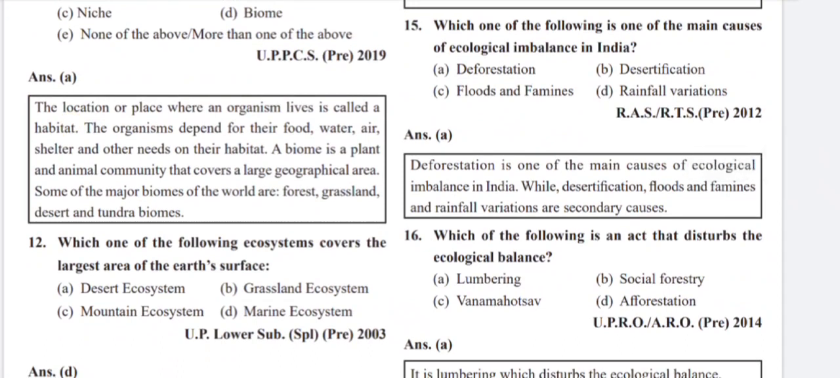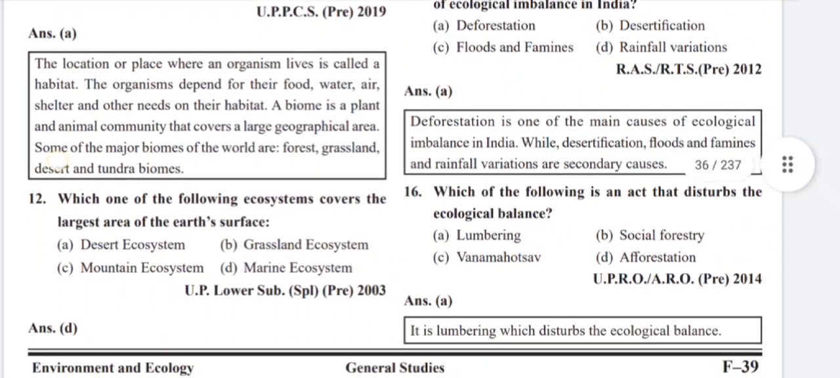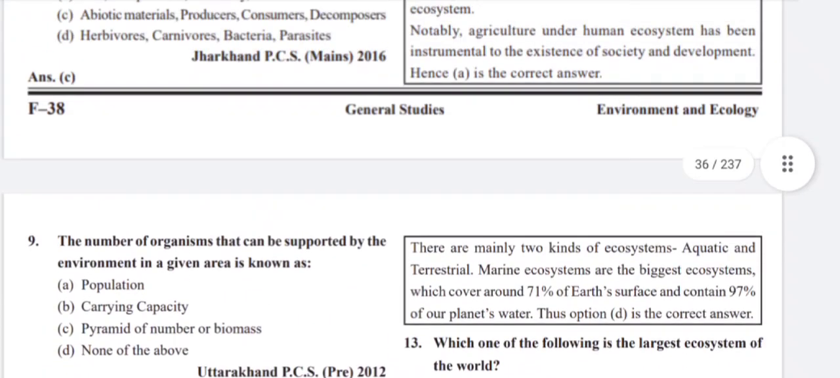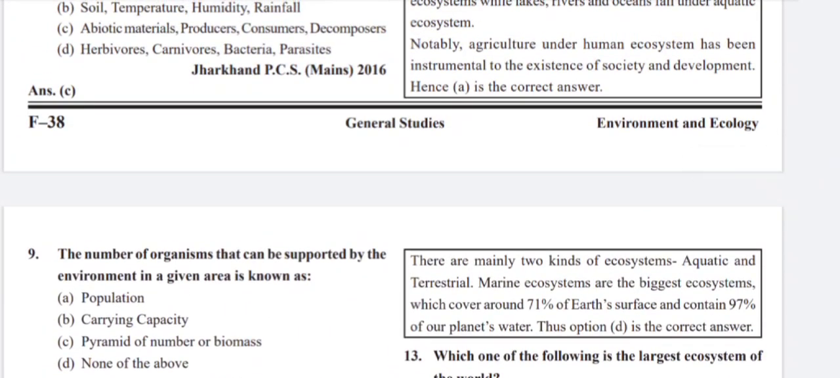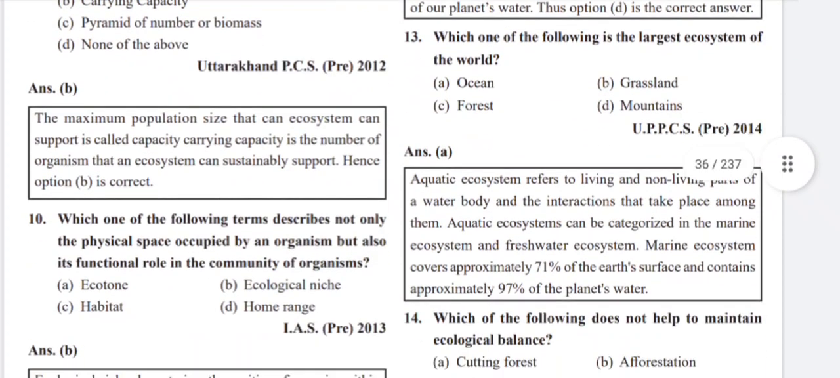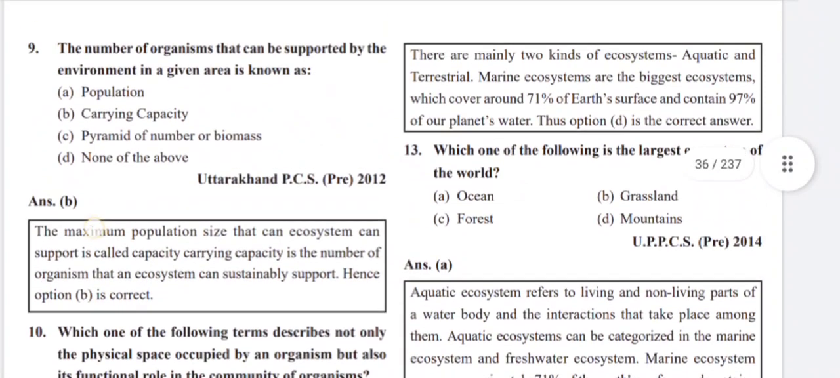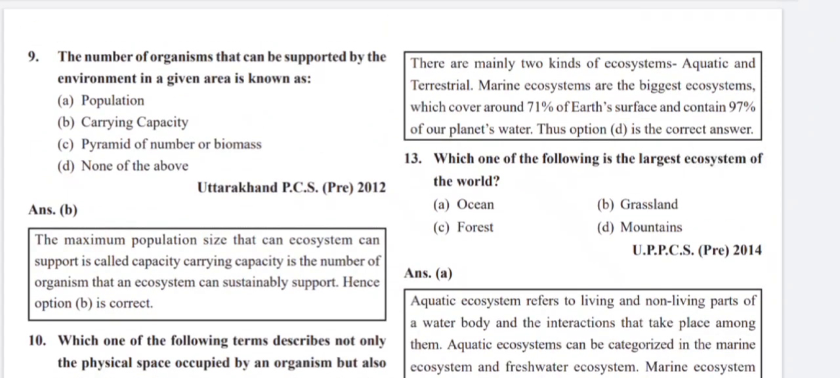Which one of the following ecosystems covers the largest area of the Earth's surface? Marine ecosystem. There are mainly two kinds of ecosystem, aquatic and terrestrial. Marine ecosystems are the biggest ecosystem, which cover around 71% of the Earth's surface and contain 97% of our planet's water.